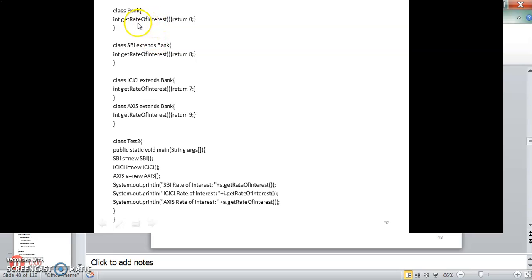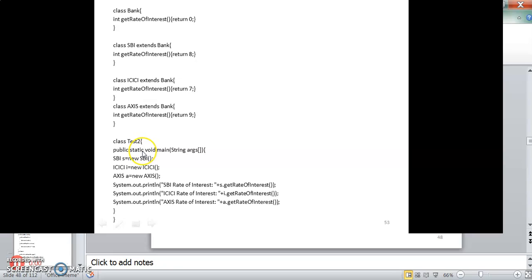So here is the example. Class Bank is the superclass, and the subclasses which I create are SBI, ICICI, and Axis. All these classes have the function getRateOfInterest, with the same number of arguments, no arguments at all, and they all return different values. SBI returns 8, ICICI returns 7, and Axis returns 9.